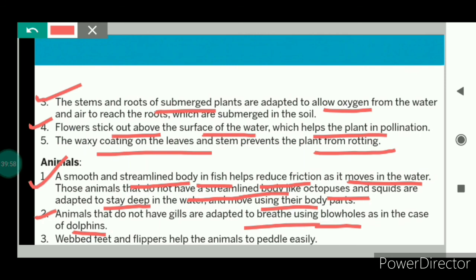In TV programs also, you might have seen the dolphins come out from time to time. They come out so as to breathe in air with the help of their blowholes. And we know that the webbed feet and the flippers help the animal to swim easily in water. So this was all about the adaptation for the aquatic habitat.